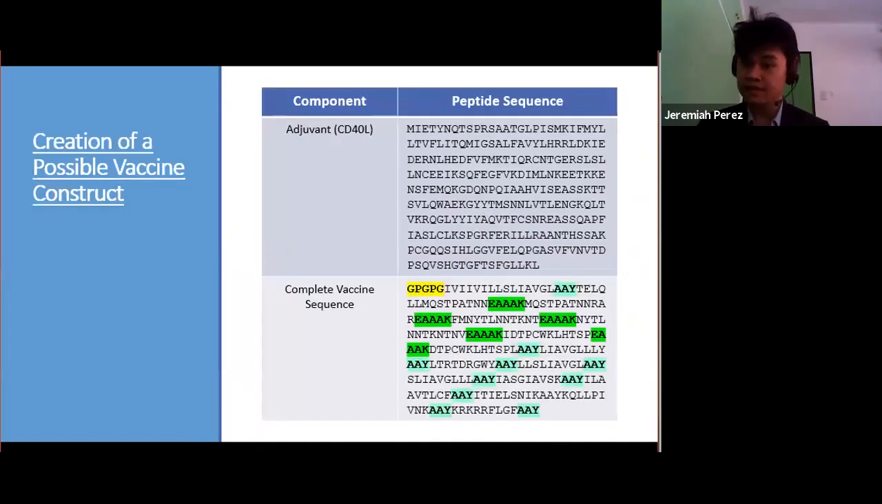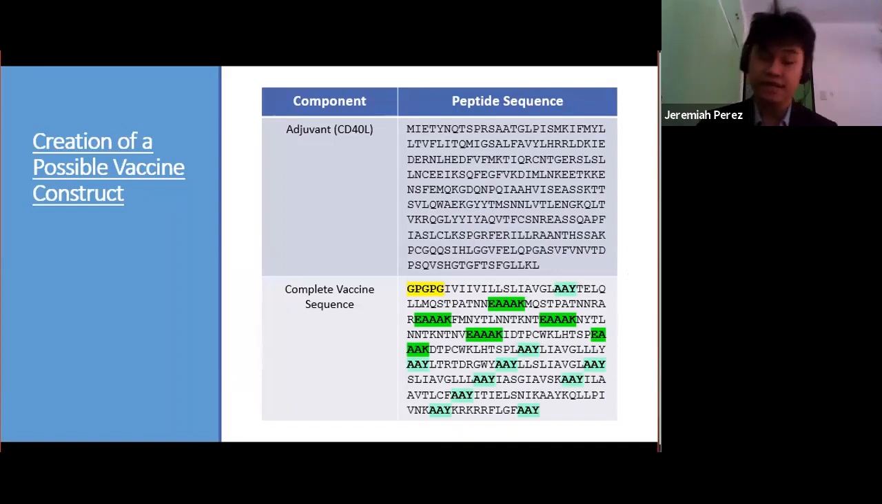Next is the creation of the vaccine construct, which was done with all 16 epitopes, the linkers, and an adjuvant. For my case, I chose the CD40L as an adjuvant because it's already an existing co-stimulatory molecule found at the surface of T cells. In addition, its adjuvanticity has been verified in mouse models, as shown in results for improved T cell response, and therefore improved chance of immunization.